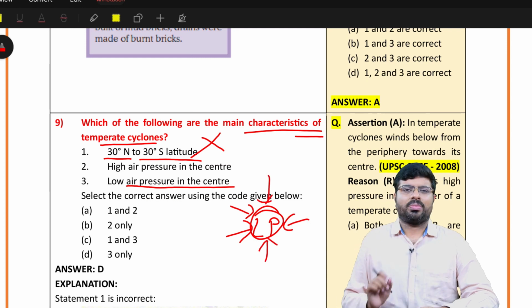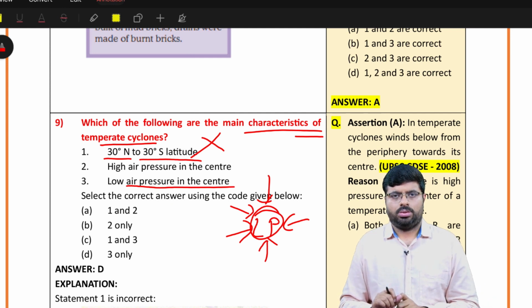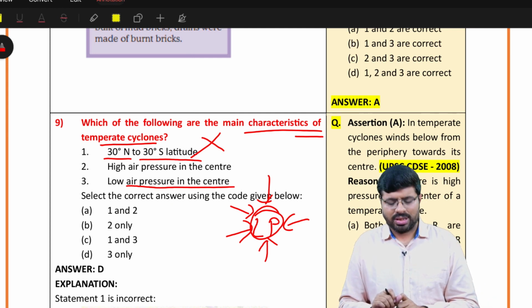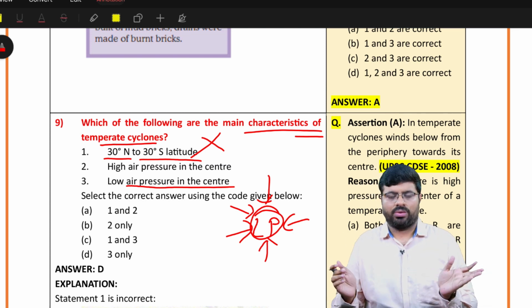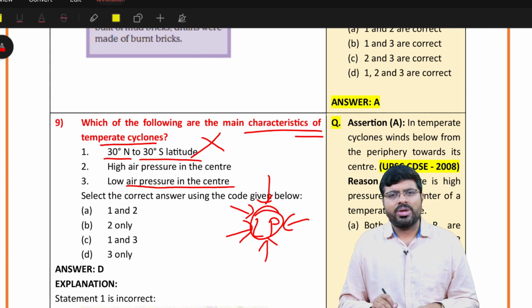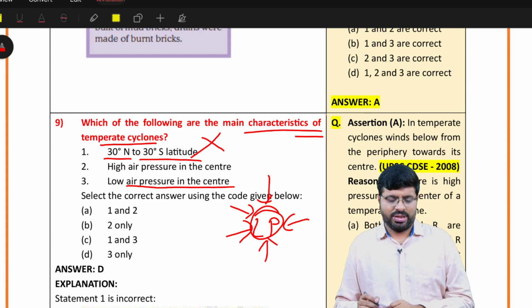Cyclonic conditions in an atmosphere means air entering into the center with low pressure. That is what is called a cyclone. Anticyclone, when it is high pressure at the center, it means anticyclone, right? So obviously any cyclone means low pressure conditions. What is a cyclone? Low pressure conditions.